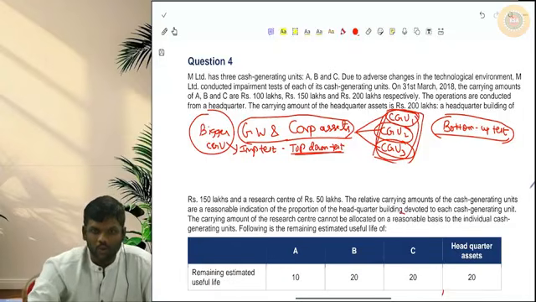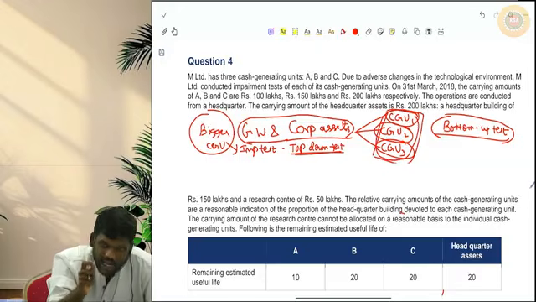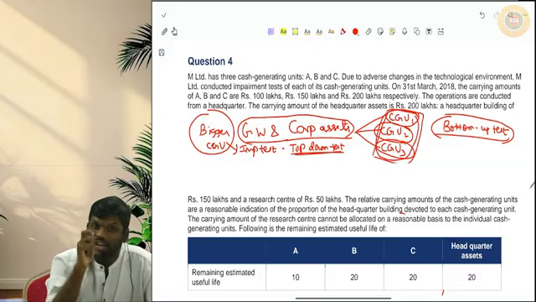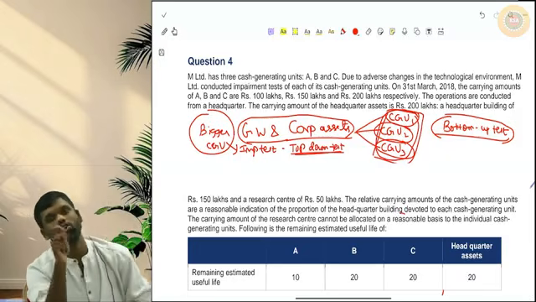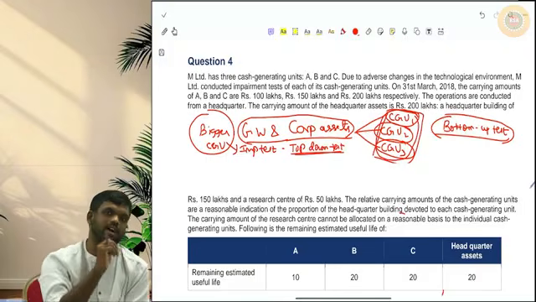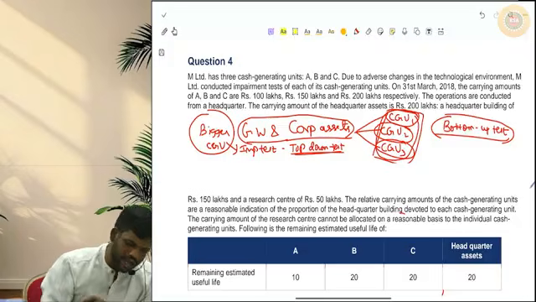So if goodwill is inside the CGU, whatever impairment loss comes, first we hit that goodwill, and only the extra loss we allocate to other assets in the ratio of their carrying amounts. But when corporate asset is there, we need not hit that corporate asset first. We allocate the impairment loss to all the assets, including corporate asset, in the ratio of their carrying amounts. This is the only place where there is a difference between goodwill and corporate asset. Remember this. Now with this background, let us do question 4.